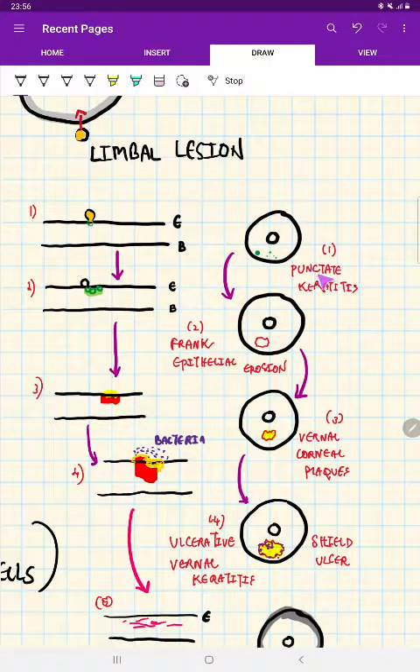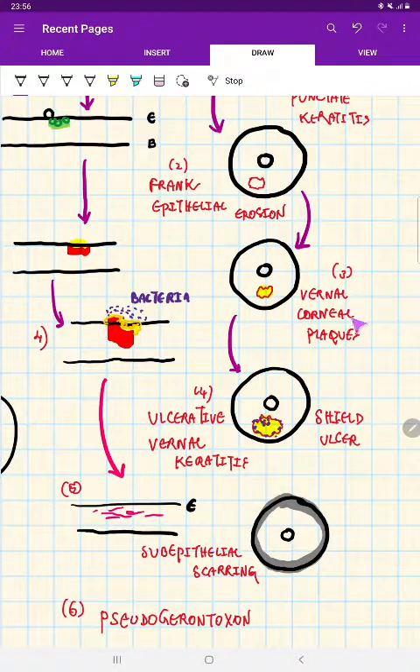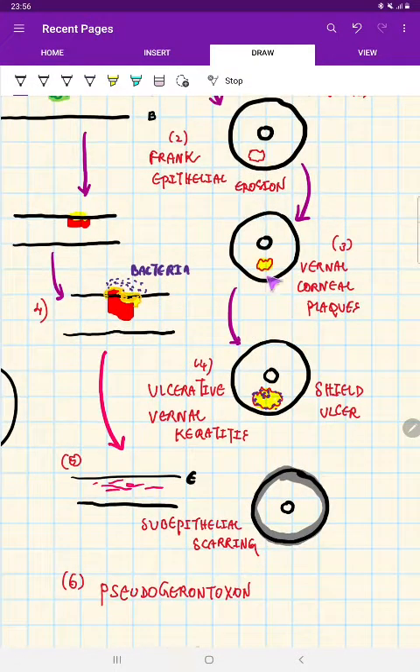As it's extending, this causes punctate keratitis. This punctate keratitis will, after time, coalesce and form frank epithelial erosion. This eroded epithelium of the cornea will later transform into corneal plaque, where all the mucous secretion will join together to form a plaque. Over this plaque, the bacteria is going to multiply, right? So this multiplication of bacteria will result in ulcerative vernal keratitis. This is called the stage where a shield ulcer will develop.